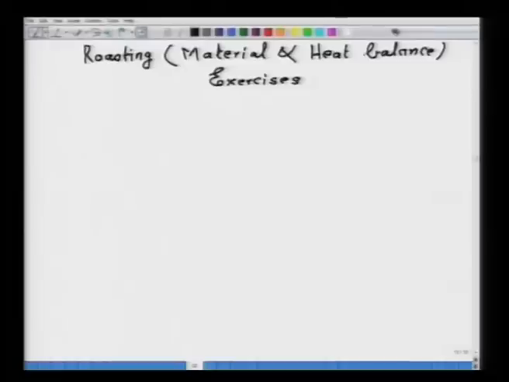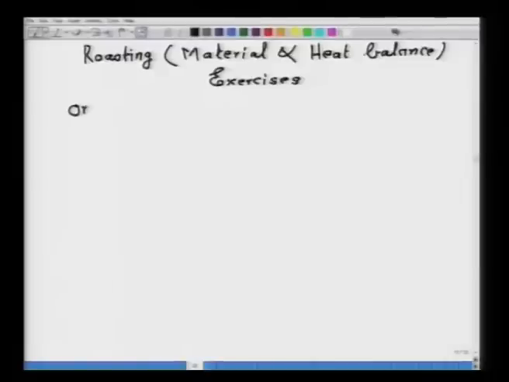In this lecture and the next few lectures, I will be devoting time to material and heat balance in roasting. I will be solving a few problems and giving a few problems for your practice. So, let us see first of all how these problems on roasting are tackled.